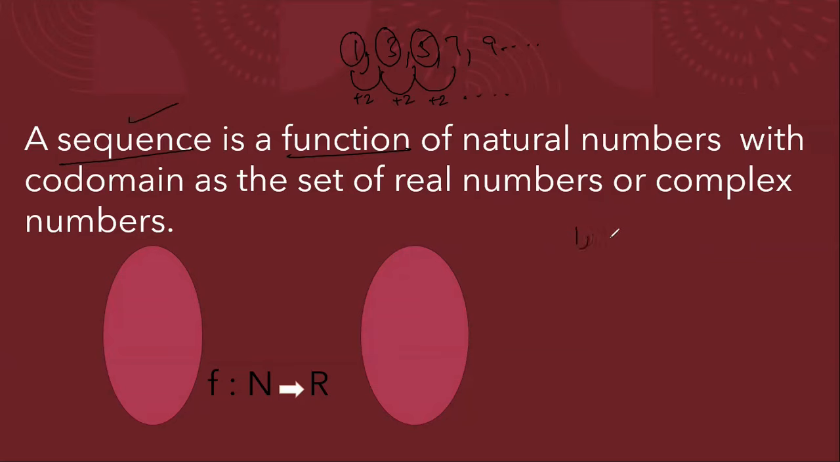Suppose I'm saying 1, 4, 9, then 16, then 25. This is a square number sequence, meaning I am taking the squares of natural numbers. The square of 1 is 1, the square of 2 is 4, the square of 3 is 9, and so on. These are all sequences. There is no necessity that you always get positive numbers; in a sequence you can have negative numbers also.